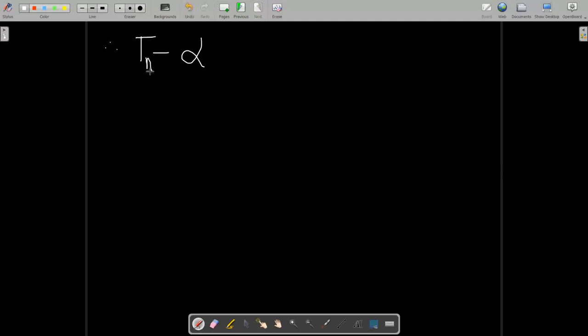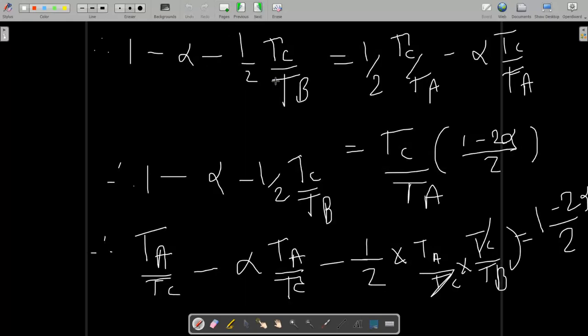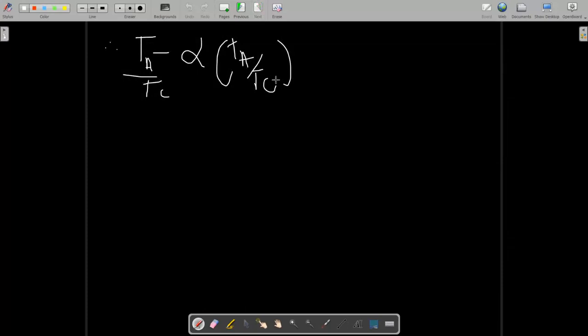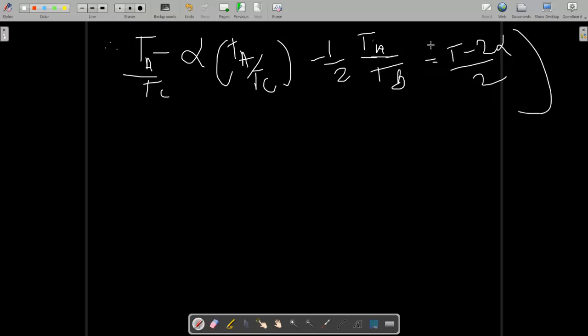Ta by Tc minus alpha times Ta by Tc is equal to minus 1 by 2 Ta by Tb, because Tc got cancelled from numerator and denominator, is equal to 1 minus 2 alpha by 2.